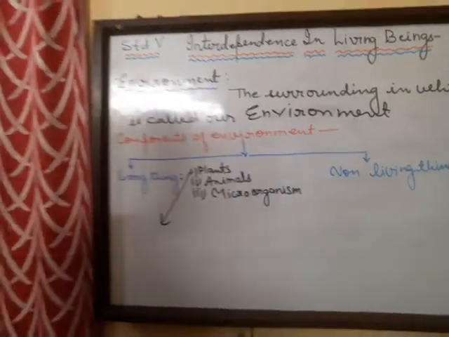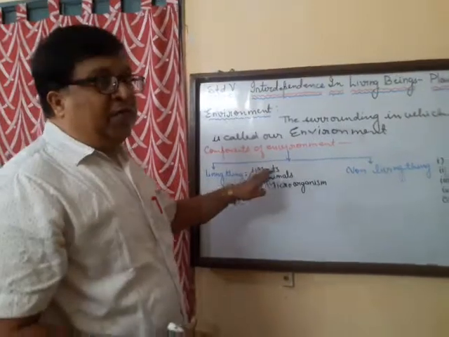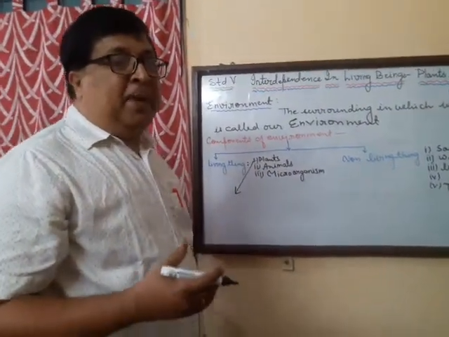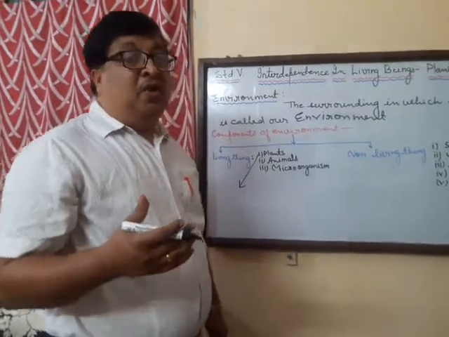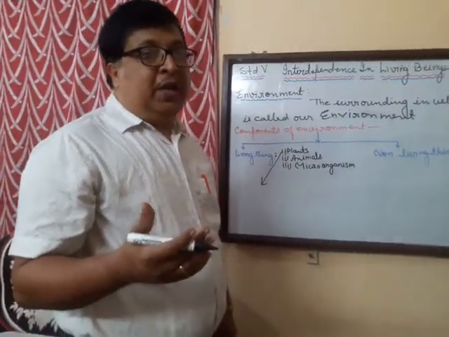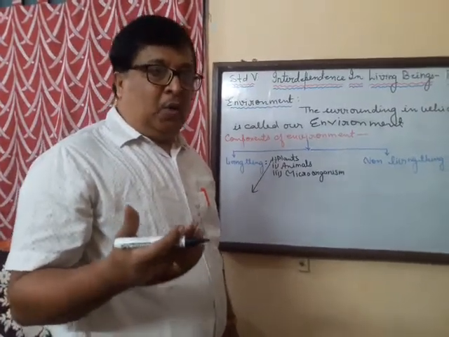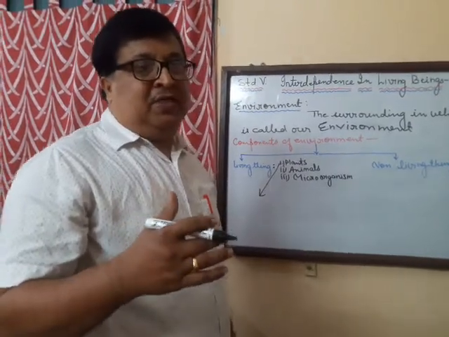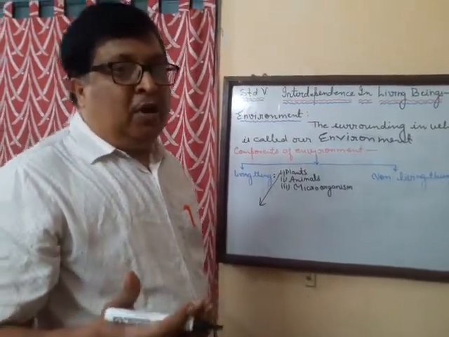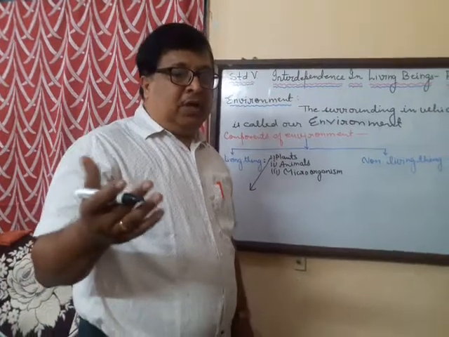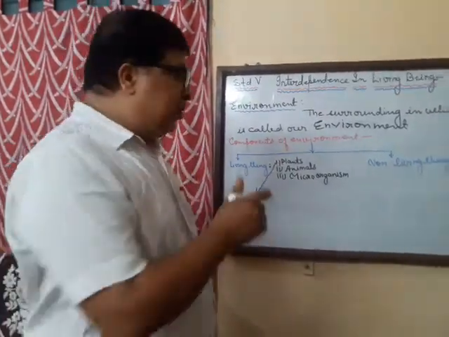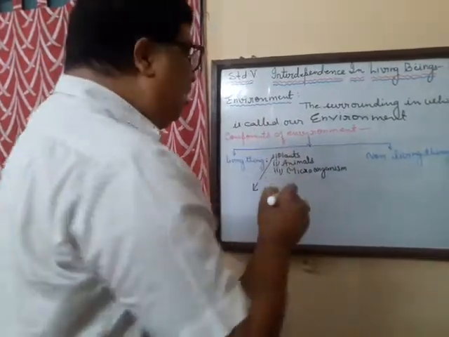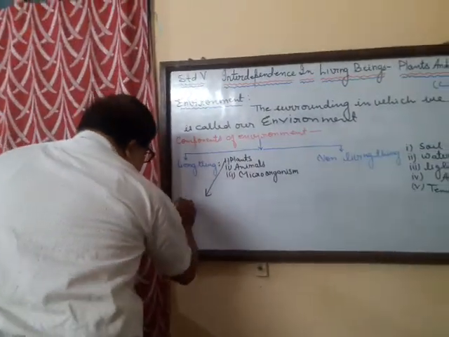Now plants, they are the living component of the environment. Now we know that plants make their own food by the process of photosynthesis using carbon dioxide, water, in the presence of sunlight and chlorophyll to form glucose, and of course oxygen is given out. Now I would just write a simple equation for this photosynthesis.